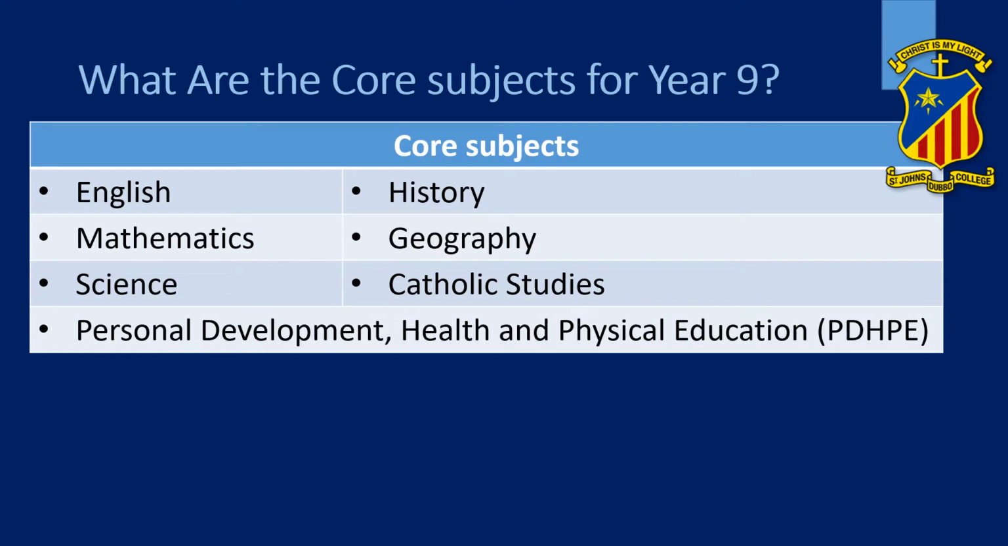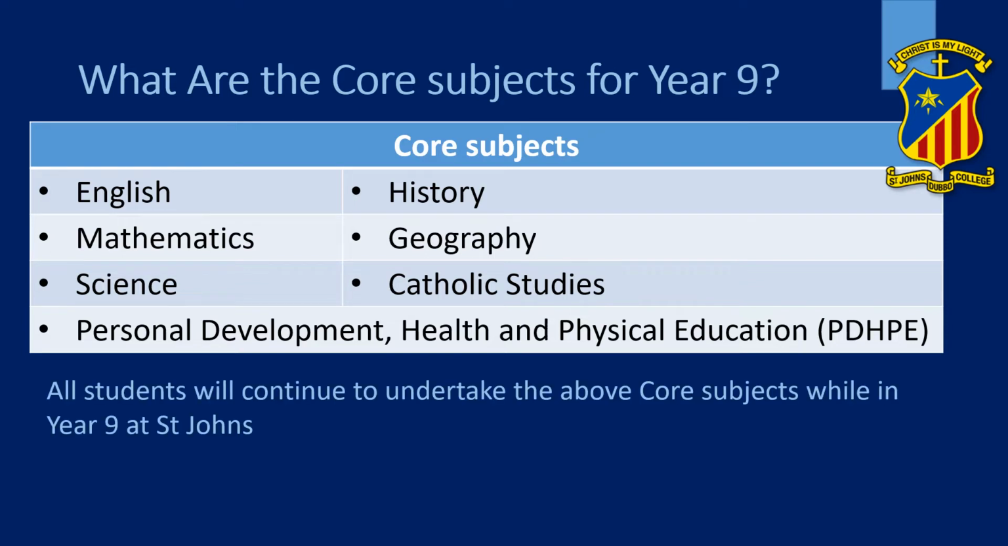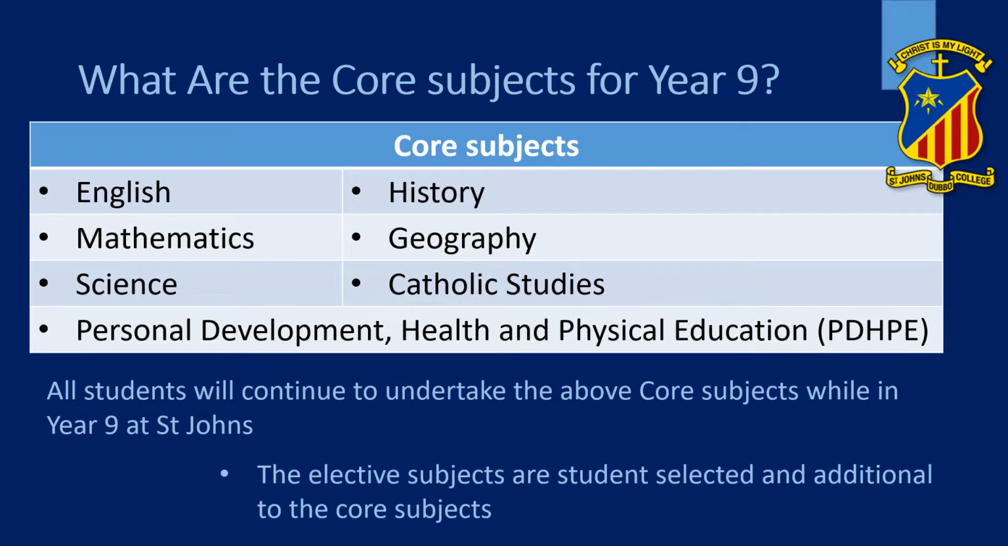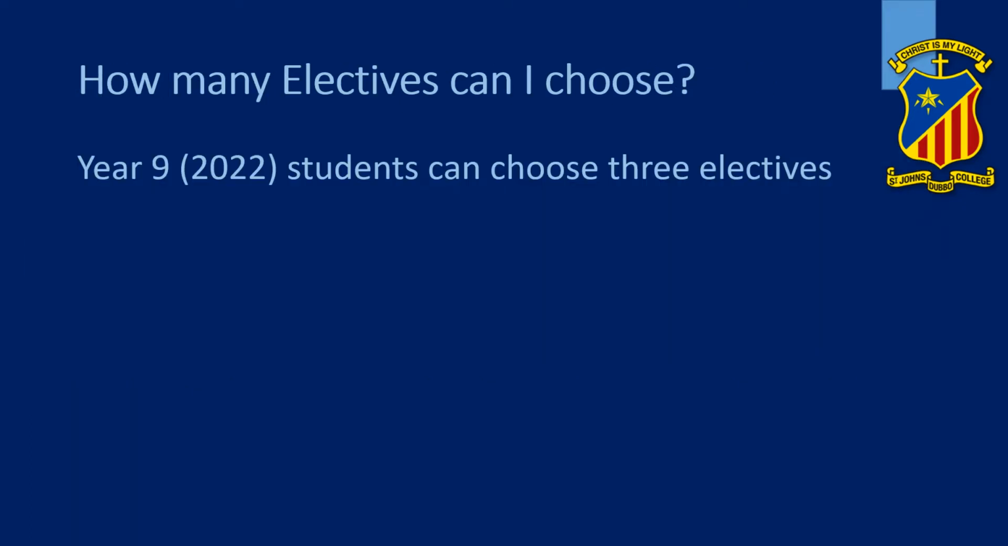Let's start with the core subjects. Year 9 will undertake English, Mathematics, Science, History, Geography, Catholic Studies and PDHPE. These are mandatory core subjects which every student in Year 9 will continue to undertake. The elective subjects are subjects students get to select that are additional to the core subjects. So let's get on to the electives.